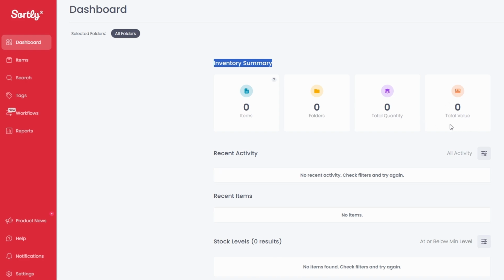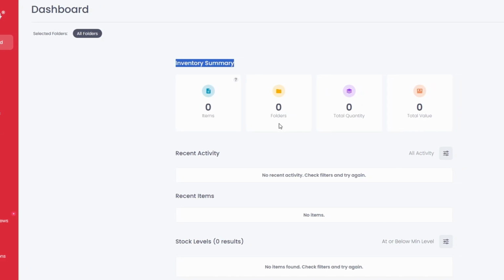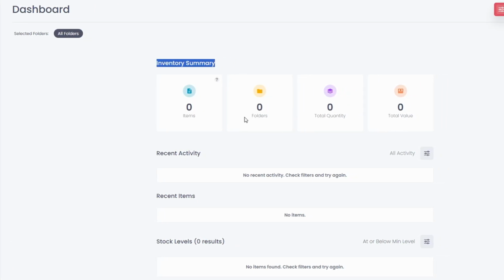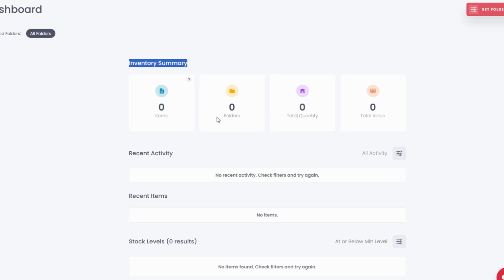Folders are a standout feature on the dashboard. These act like digital shelves, helping you categorize your inventory into manageable groups. For example, you can create folders for different product categories, storage locations, or departments. This makes navigating large inventories a breeze.